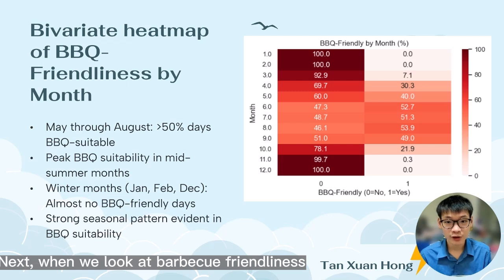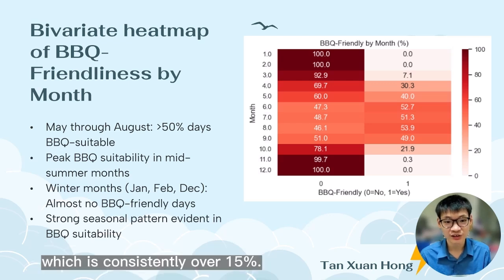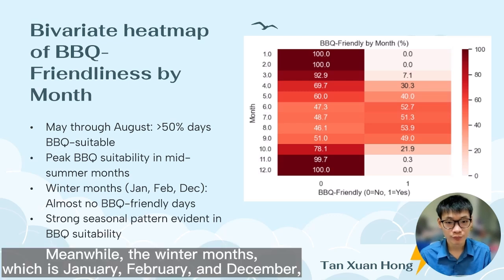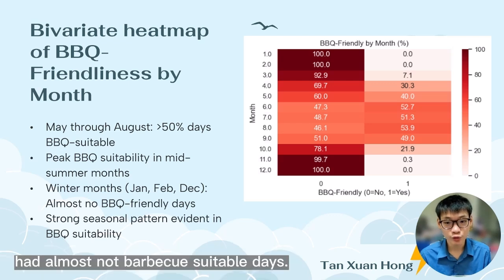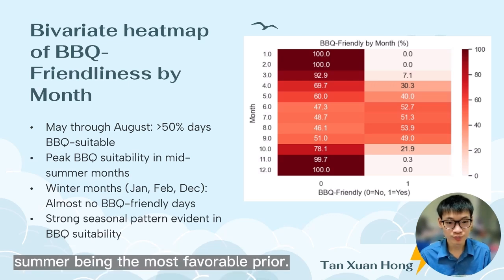Next, when we look at BBQ frequency by month, we found that May to August had the highest proportion of BBQ suitable days, consistently over 15%. Meanwhile, the winter months, which are January, February, and December, had almost no BBQ suitable days. So this shows a strong seasonal pattern in BBQ suitability, with mid-summer being the most favorable period.